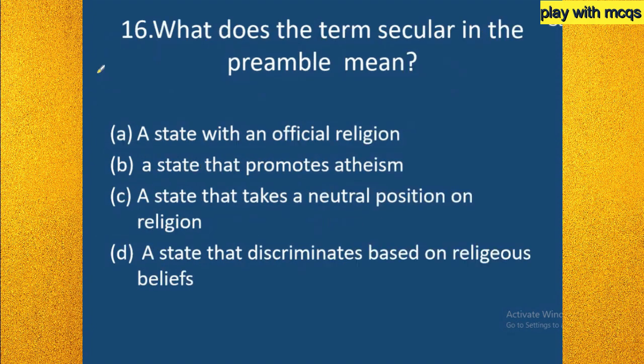So here the 16th question: what does the term secular in the preamble mean? Option A, a state with an official religion. Option B, a state that promotes atheism. Option C, a state that takes a neutral position on religion. Option D, a state that discriminates based on religious belief. They have given four options and they are asking which of them means secularism, which means the term secular in our preamble. So try to answer this. I am giving you 10 seconds.